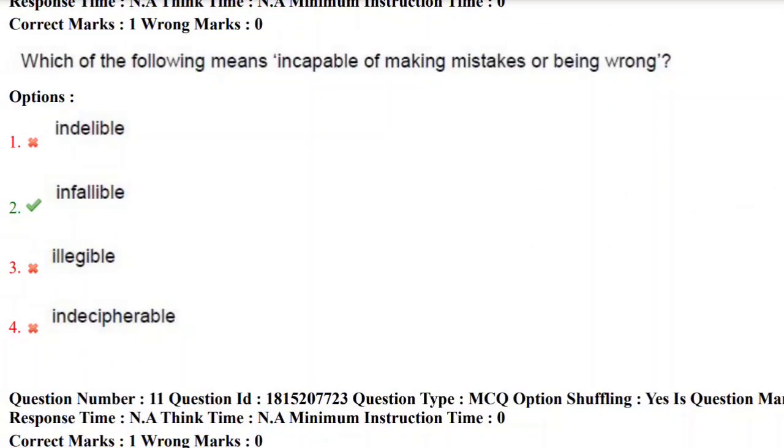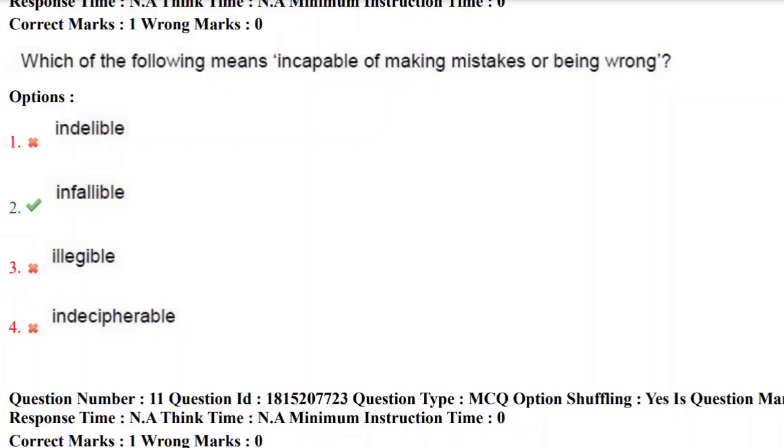Which of the following means incapable of making mistakes or being wrong? Yes, it comes under meanings, or it comes under vocabulary, or it comes under one word substitutes. And here we have the words indelible, infallible, illegible and indecipherable. Yes, so the correct answer here is infallible. Yes, fallible means making mistakes or being wrong, but here they are asking us to find incapable of making mistakes or being wrong. So the correct answer here is infallible.